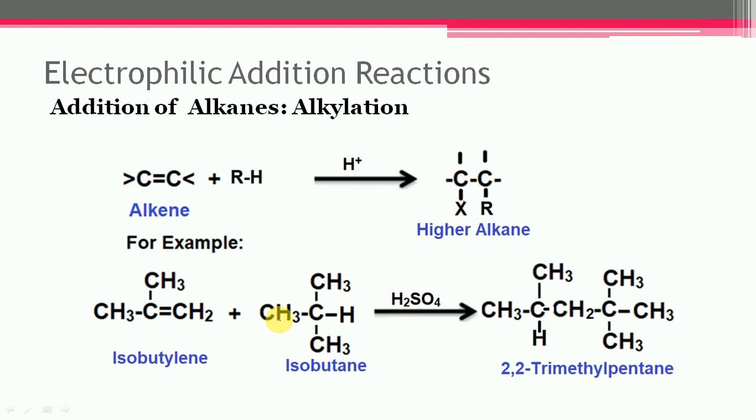The next one is the addition of alkane, and it is called alkylation. In this case, an alkane is added to an alkene molecule in the presence of a suitable acid which acts as a catalyst, and a higher alkane gets formed. Let us see an example. In this case, isobutane is added to isobutylene in the presence of sulfuric acid, and 2,2,4-trimethylpentane gets formed.